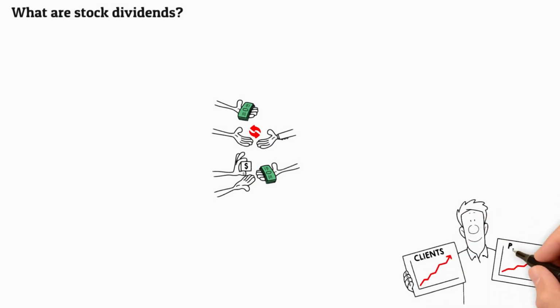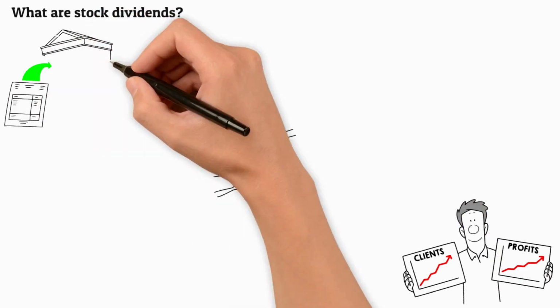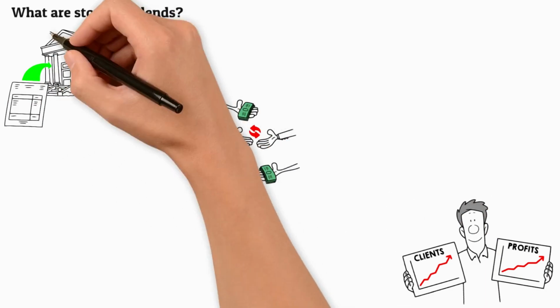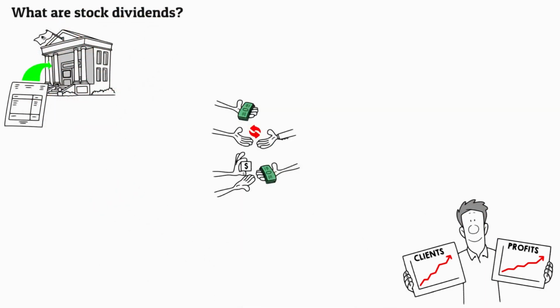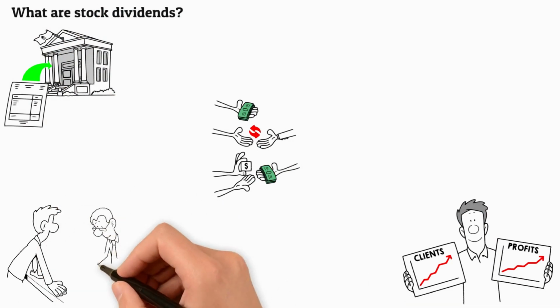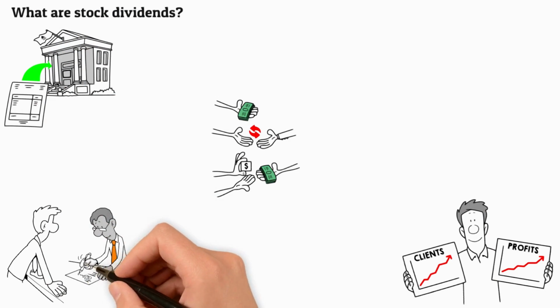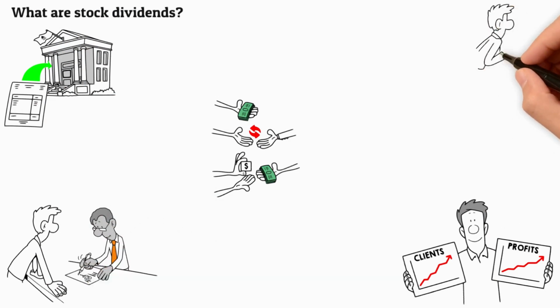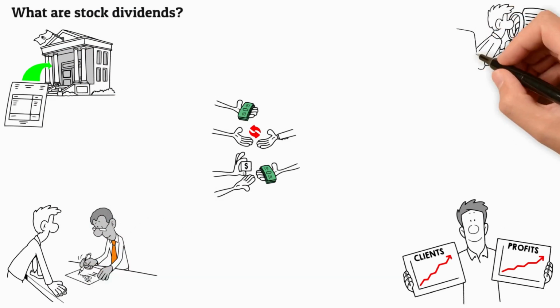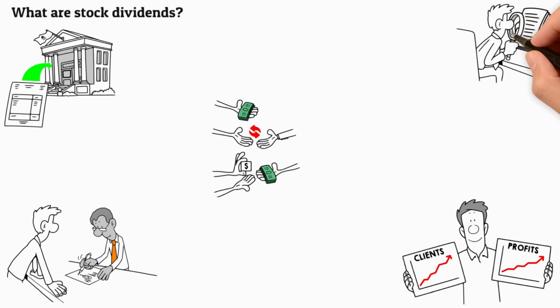Dividends can be paid in cash or in additional shares of stock, depending on the company's policy. They provide investors with an additional source of income and help to increase investor confidence in the stock market. Stock dividends are an important part of investing, and understanding how they work is essential for any investor looking to make informed decisions about their investments.